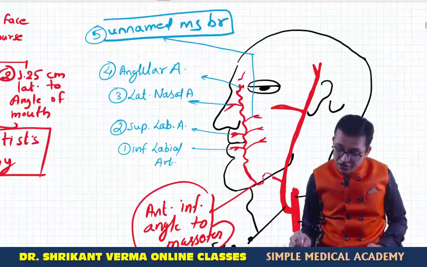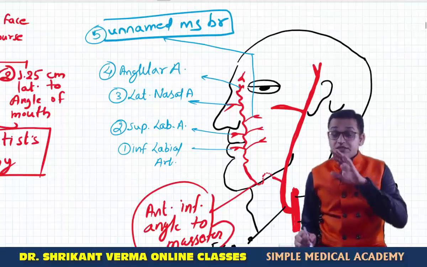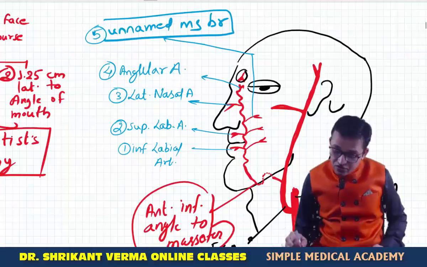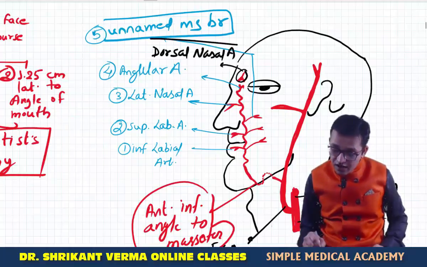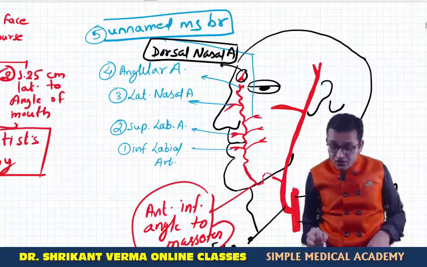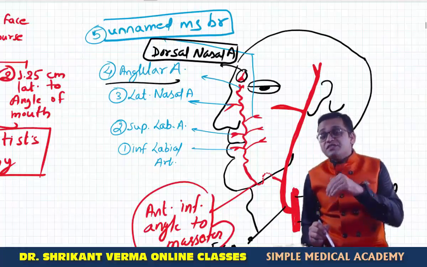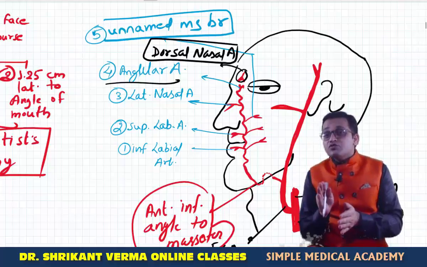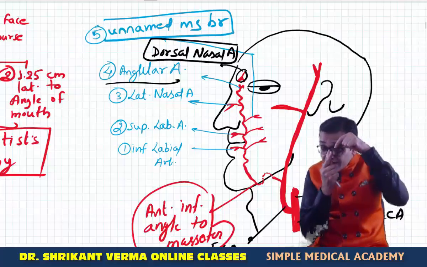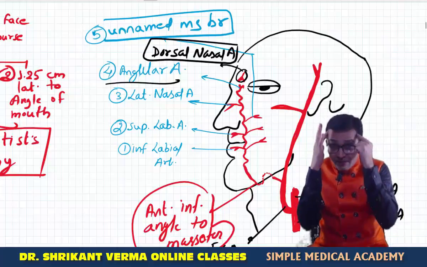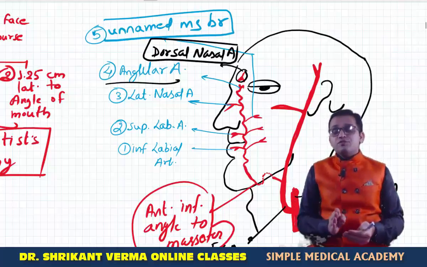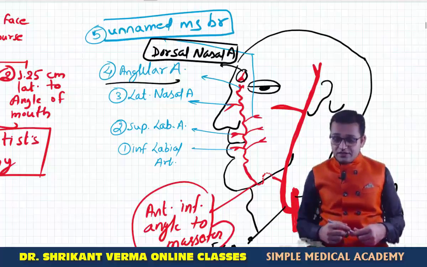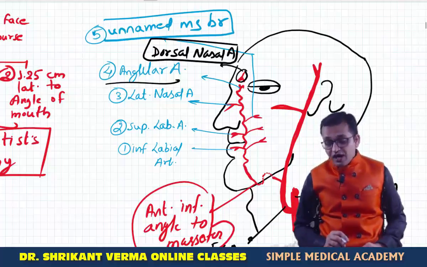This angular artery anastomoses with another artery which is coming from the side of the internal carotid artery. This artery is known as the dorsal nasal artery. It is coming from the internal carotid artery, while this angular artery is coming from the facial artery, which is the branch of the external carotid artery. So this medial angle of the eye is the classical site for anastomosis between the external and internal carotid artery. Do you remember the scalp was also a site for anastomosis between internal and external? Another site is the face, this medial angle of the eye. So these are the various branches of the facial artery.